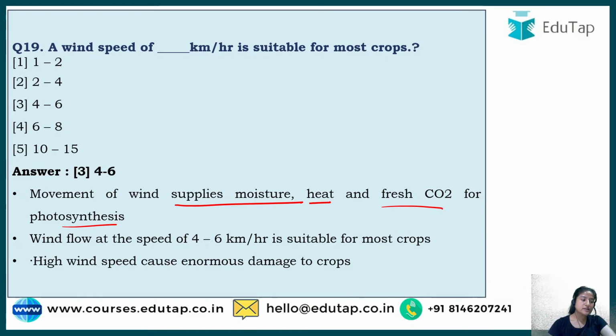Now the wind flowing at a speed of 4 to 6 kilometer per hour is suitable for most crops. In this particular range, the plant does not get damaged. It is the perfect speed considered for plants, because at high speed there would be a lot of damage to the crops, right? The fruits may fall, flowers may fall, and the stem of the plant can get damaged. It can bend down, it can break. All this happens if the speed is more than that, and this range is considered the best.